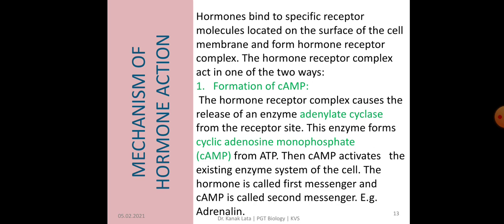Then this hormone receptor complex acts in two different ways. First is by formation of cAMP, that is cyclic adenosine monophosphate.